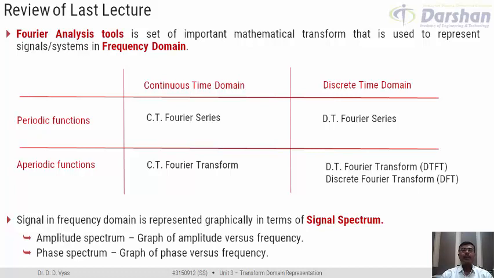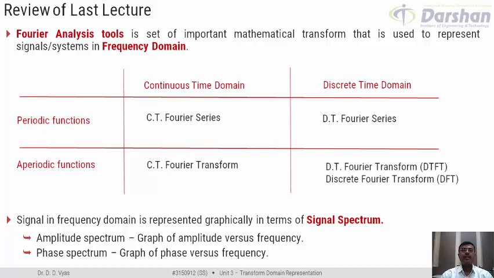One is amplitude versus frequency and another is phase versus frequency. These are popularly called as amplitude spectrum as well as phase spectrum. In the last online session, we also discussed some of the common conventions which are used in drawing signal spectrum.